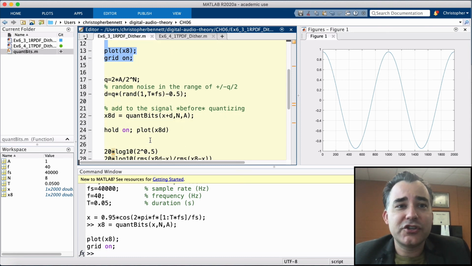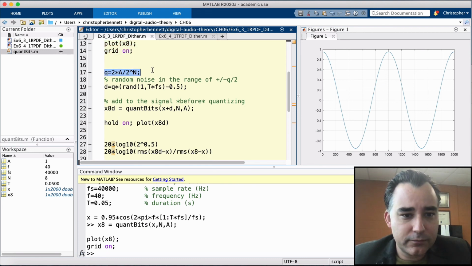Next, we're going to generate dither to add to the signal prior to quantization. The dither will derive from a pseudo-random noise generator within the range of plus or minus 0.5, which we're then going to scale by Q, making it within the range of plus or minus Q over 2. The dither will be added prior to quantizing, and we can compare the different 8-bit versions with and without dither.